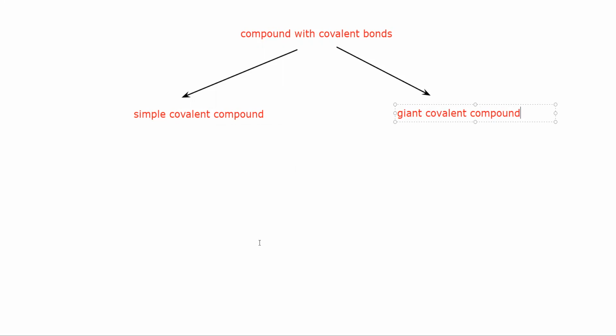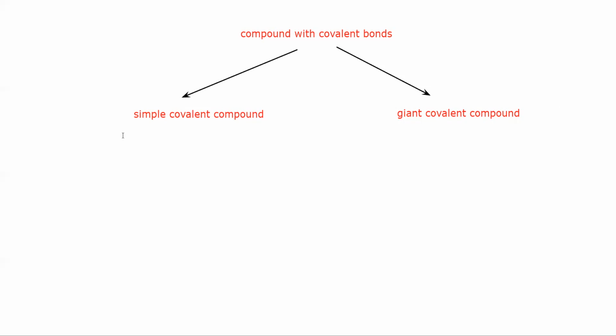What is a covalent bond? The bond which is formed by sharing of electrons is known as a covalent bond. So if we have a compound in which there is a covalent bond, then two possibilities are there. Either it will be a simple covalent or it will be a giant or a macromolecular compound.